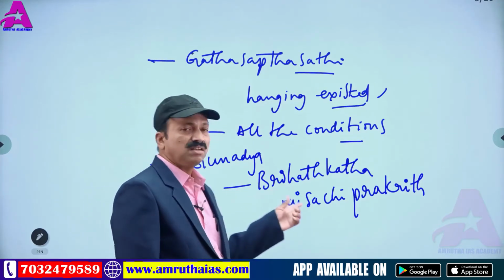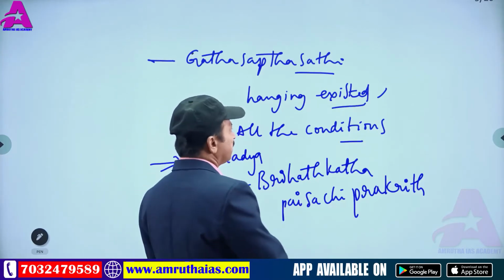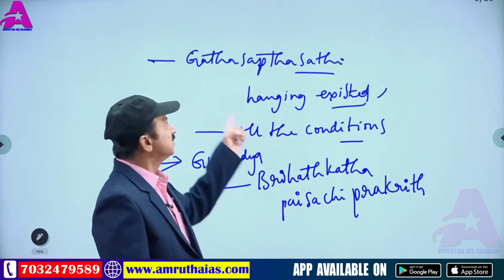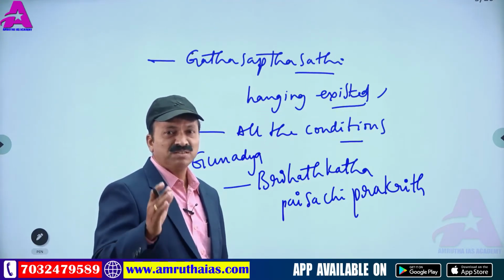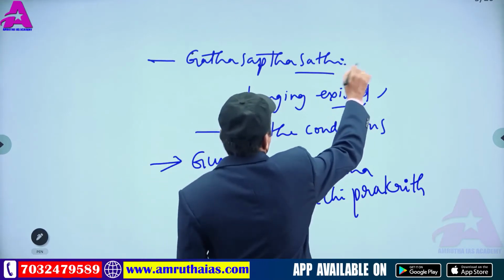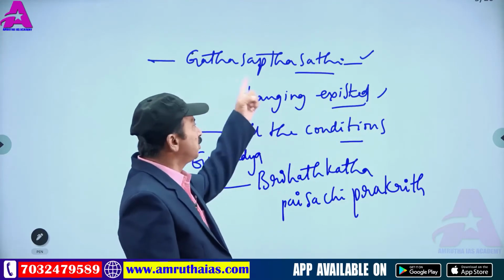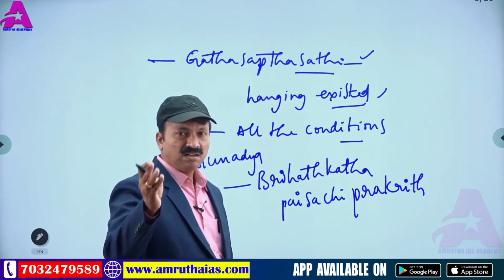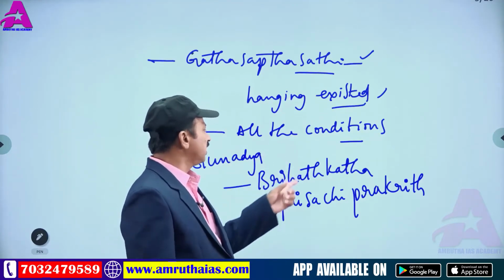Based on this Brihat Katha, Katha Saritsagaram was written by Somadeva Suri. This also said about conditions of society. One is Gatha Saptasati, that said about the conditions. It begins with Sivaslokam and ends with Parvati Slokam. Hanging existed, the book gives that. And some Telugu words, Atta, Pilla, Potta, Addam, Andam, etc., appeared in Gatha Saptasati, that you have to remember. All the conditions it said.